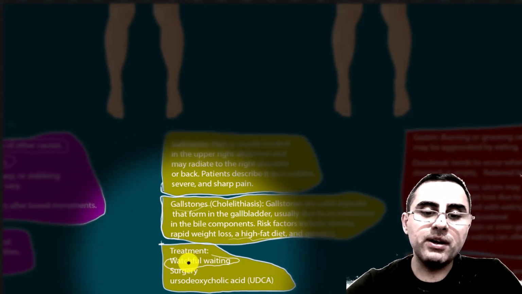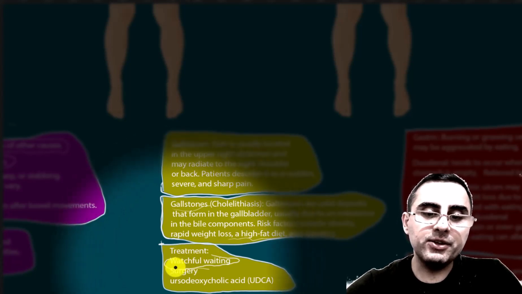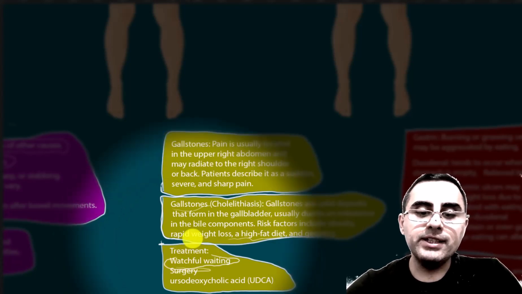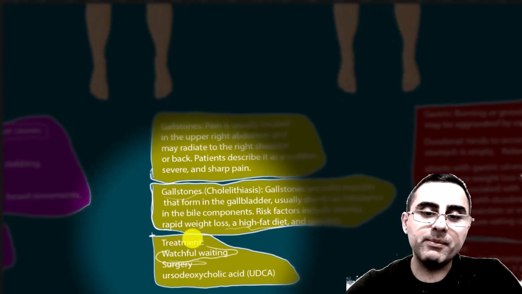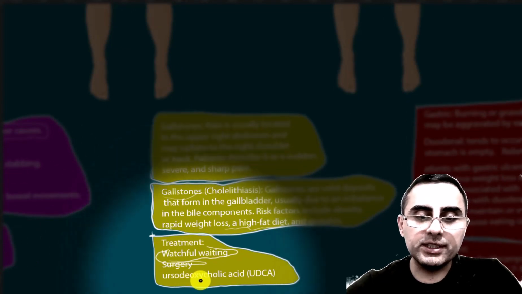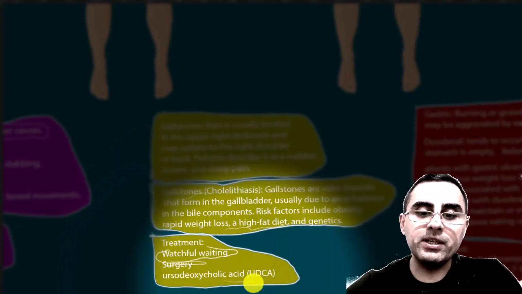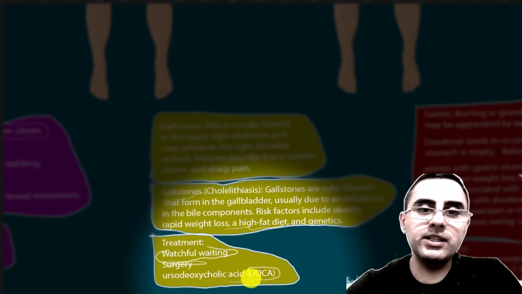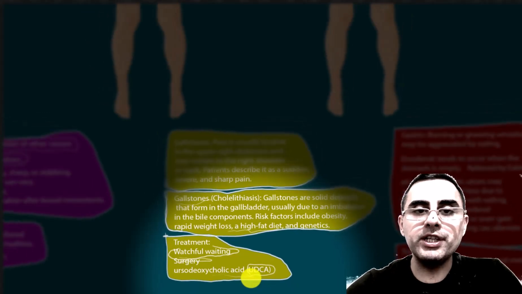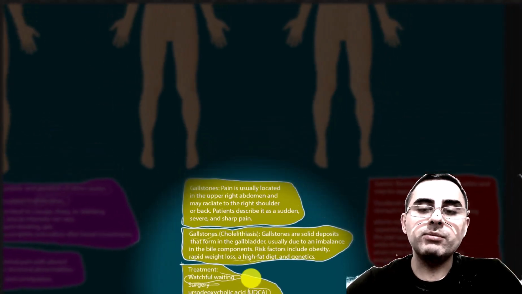If symptoms are intense, surgery is recommended, and in some cases there are medications like ursodeoxycholic acid, UDCA, which can be used for prevention, for example during a diet or if surgery is not possible.